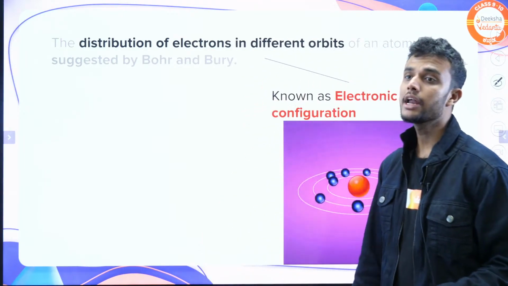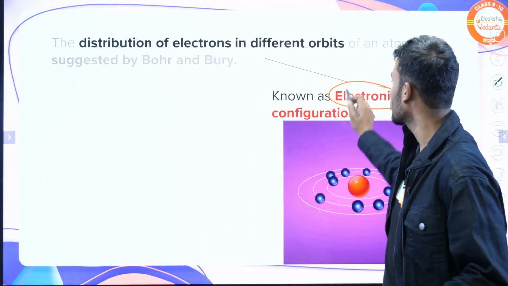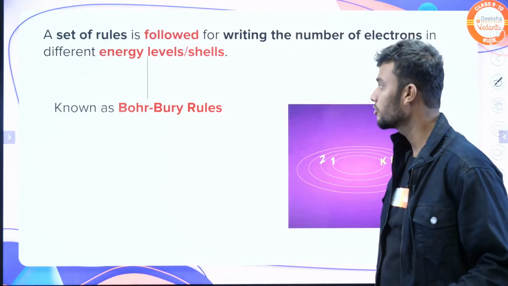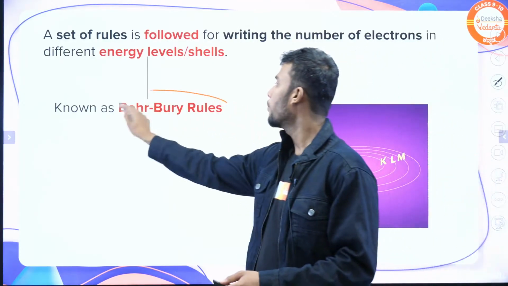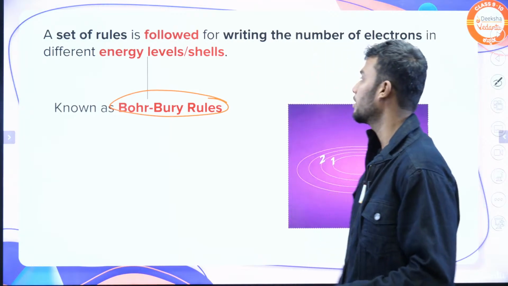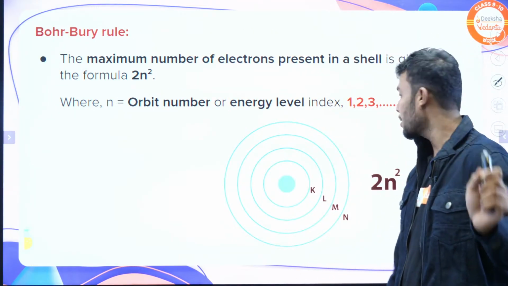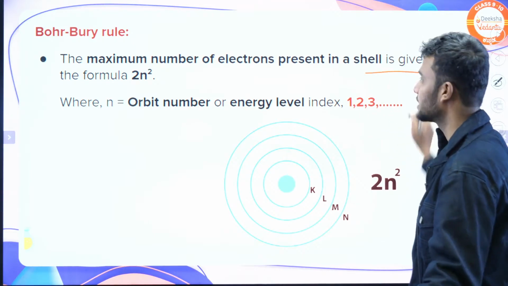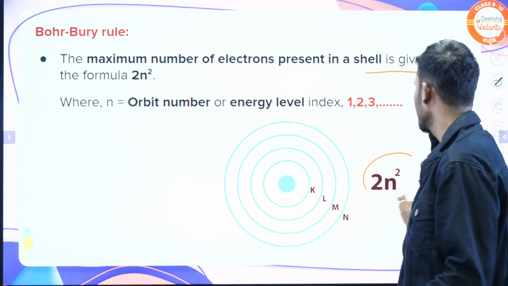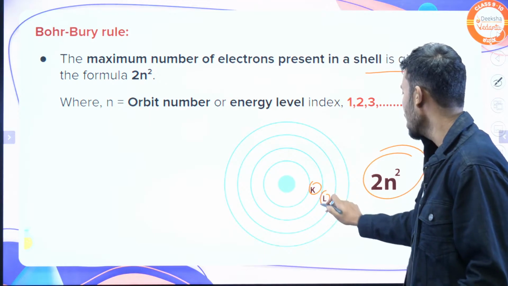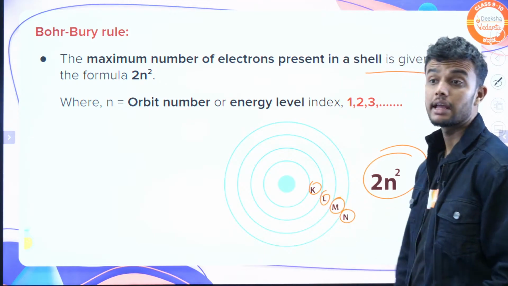That's why this rule is called the Bohr-Bury rule. According to it, it is also called electronic configuration. This is called the Bohr-Bury rule. According to this, the first rule is that the maximum number of electrons present in a shell is given by 2n square.